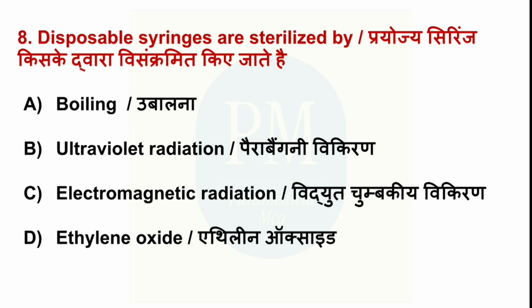Disposable syringes are sterilized by option A, boiling, option B, ultraviolet radiation, option C, electromagnetic radiation, option D, ethylene oxide. The correct option is option D, ethylene oxide.